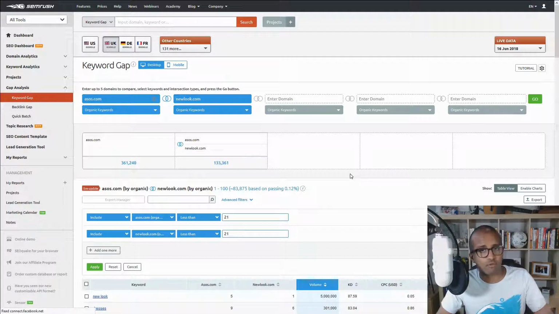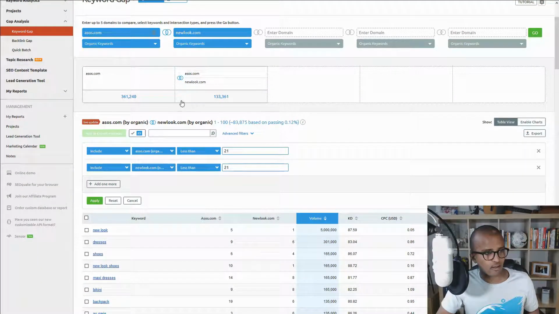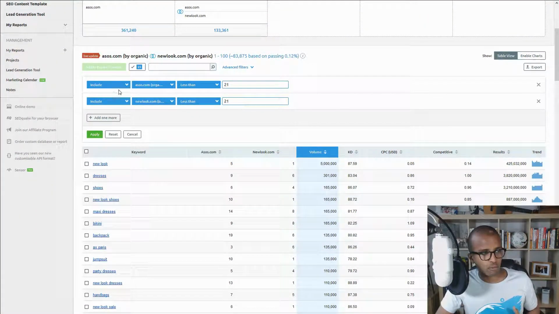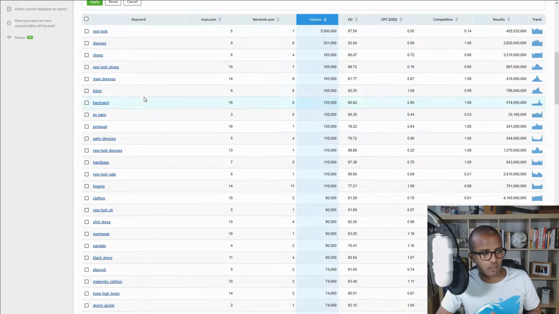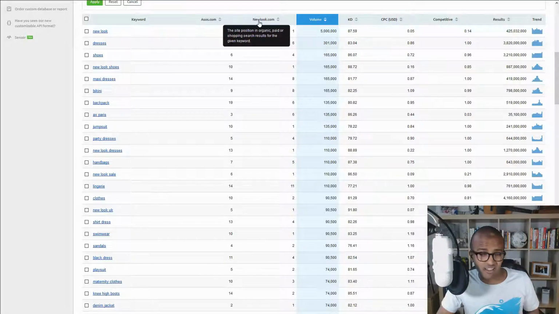But how come they have more traffic? Maybe they're ranking better. If so, what keywords are they ranking better for? When you click on it, you look at the common keywords. This is their total, this is ASOS's total, but we're looking at only common keywords, in order of volume. Obviously there are certain things like the brand that you don't care about, but it's quite obvious when you look at the keywords that New Look is ranking better than ASOS for certain ones.